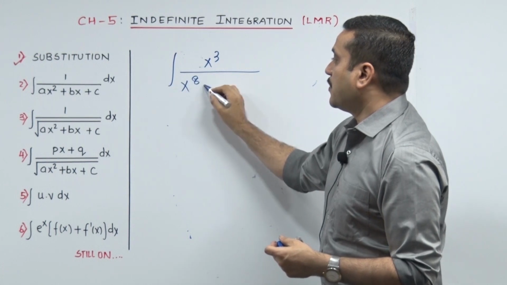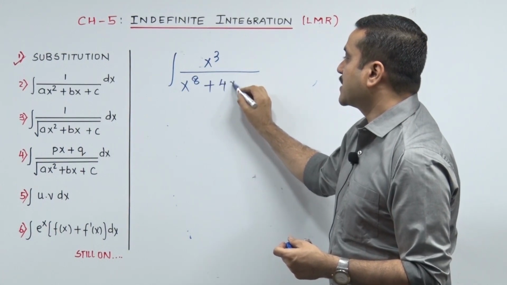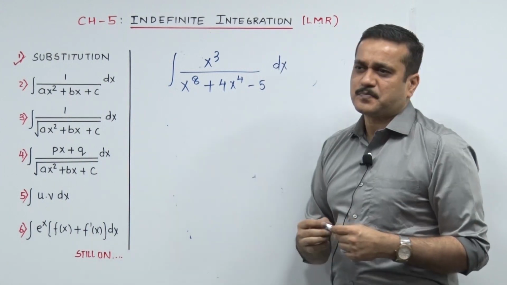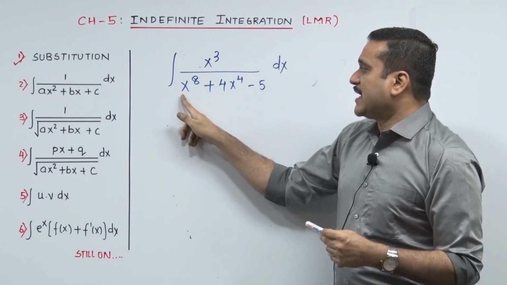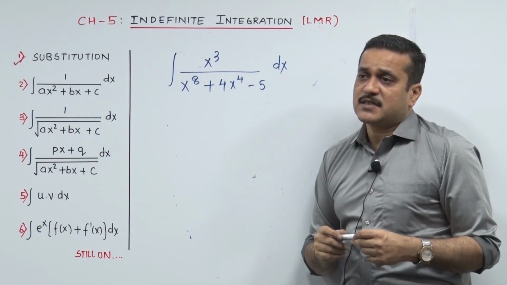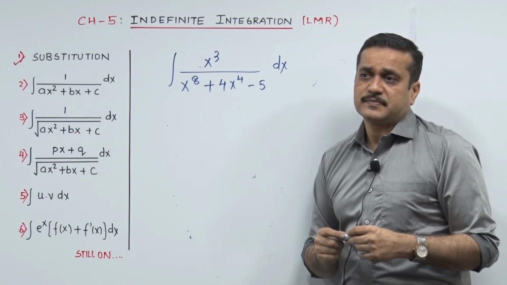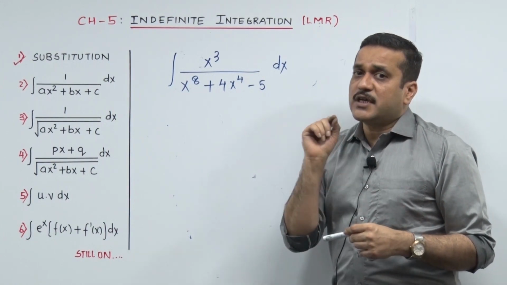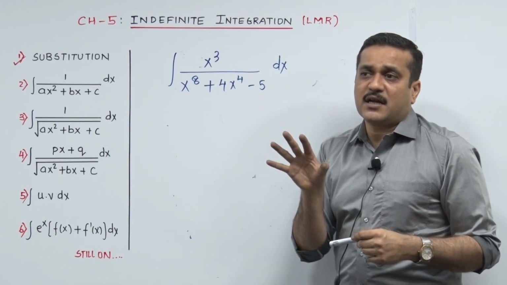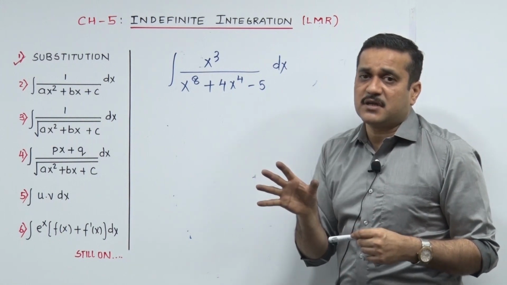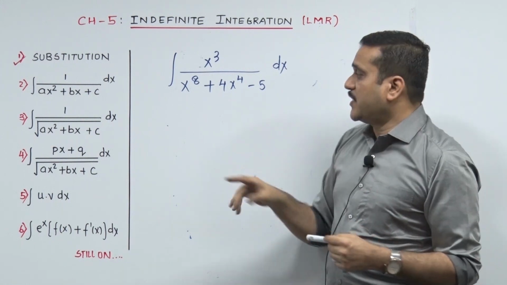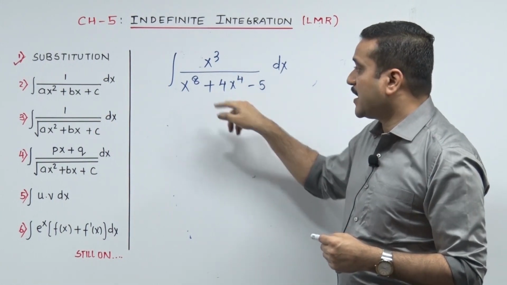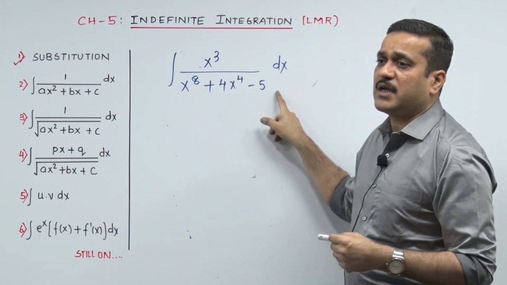X cube upon x raised to 8 plus 4x raised to 4 minus 5 dx. Honestly, when I was writing x raised to 8 plus 4x raised to 4 minus 5, that's a very honest thing I am saying. A school going student, 8th grade, who was taught quadratic equation and he was good in that, he figured out that here actually it is not this. The quadratic hidden is t square plus 4t minus 5.